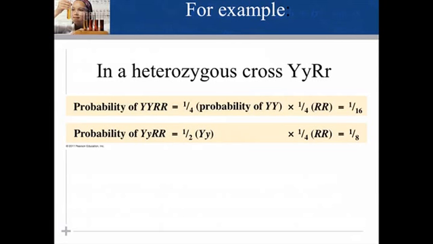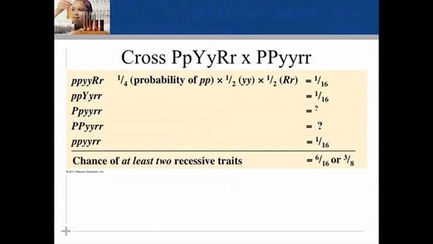A dihybrid or other multi-character cross is equivalent to 2 or more independent monohybrid crosses occurring at the same time. In calculating the chances for various genotypes, each character is considered separately, and then the individual probabilities are multiplied. So you can see how that would be an advantage rather than drawing a giant Punnett square if you simply apply the rules of probability. When considering 2 or more traits, calculating the probability mathematically is much simpler than drawing a Punnett square.